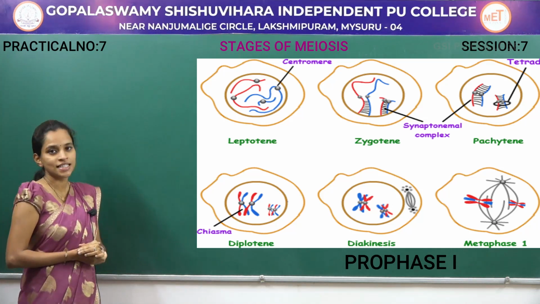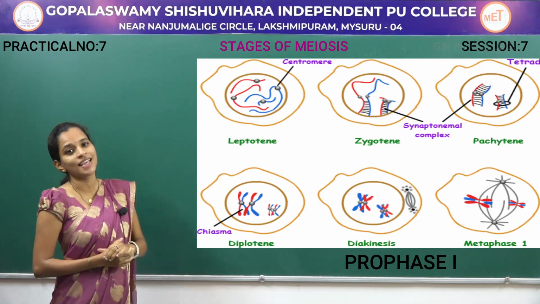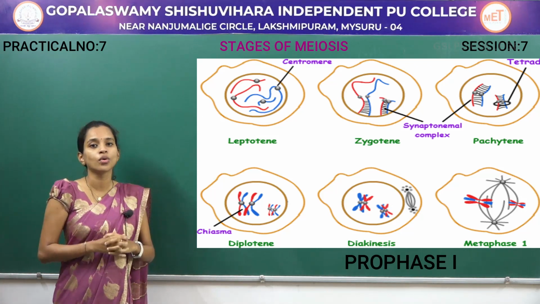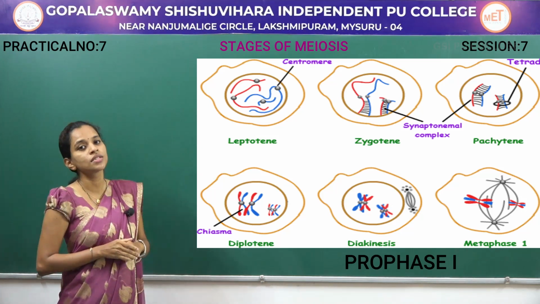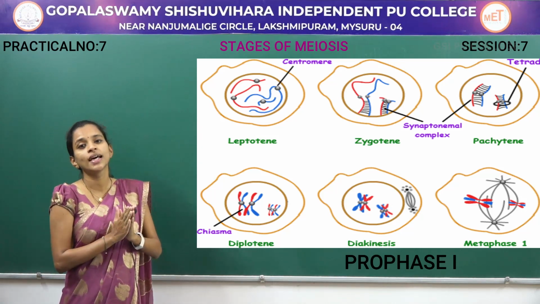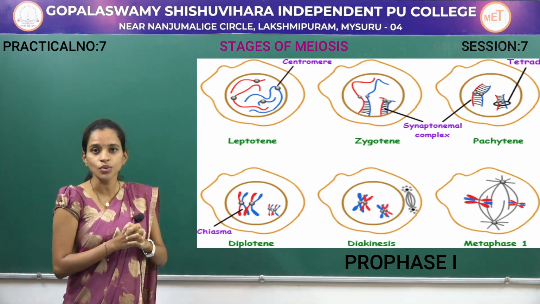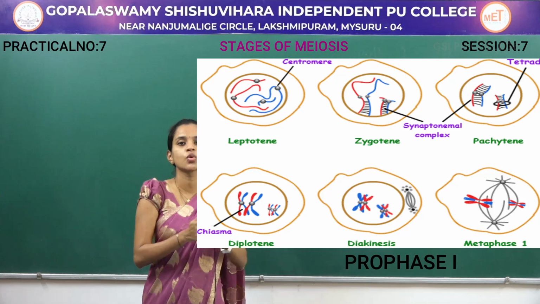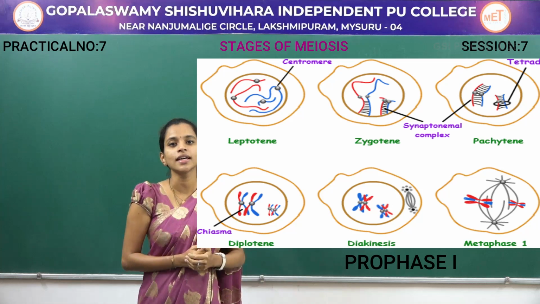Next, on this screen you can see the structure of zygotene. In this stage there is a very important concept called pairing of homologous chromosomes. Similar structural chromosomes start to pair with each other and are bound with the help of a synaptonemal complex. The synaptonemal complex is the region where the homologous chromosomes are paired together based on their banding patterns.